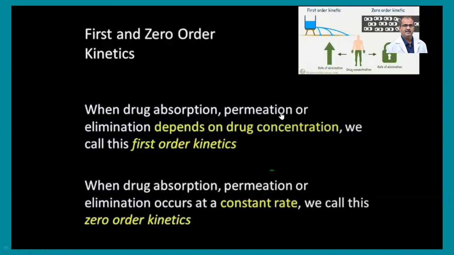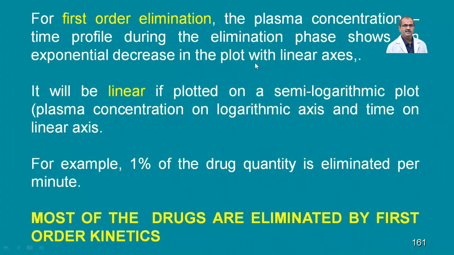When drug absorption, permeation and elimination depend upon the drug concentration, we call it first order kinetics. Here, as the concentration increases, the absorption increases and the elimination increases. Whereas in zero order kinetics, there is no relation between the dose and elimination.